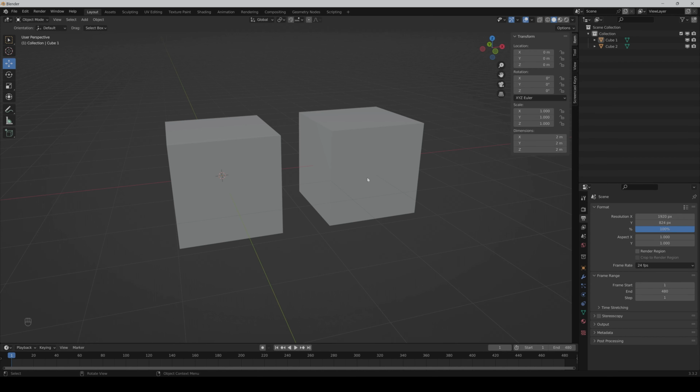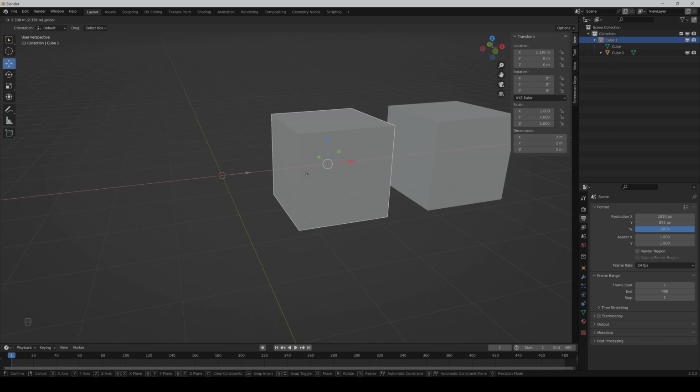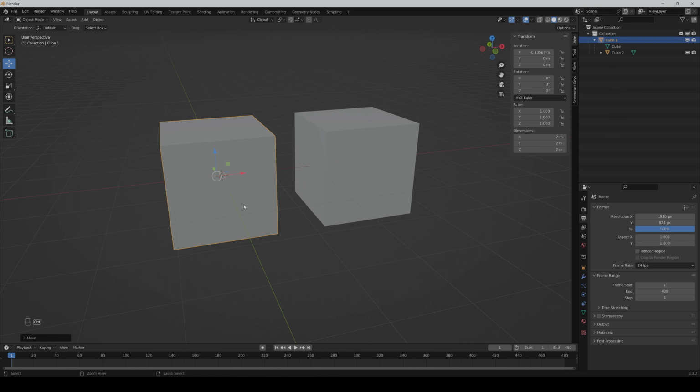If you want to parent cube 2 to cube 1, then just select both and be aware that you selected cube 1 last, and then press Ctrl P and say set parent to object. And now you can see also in the outliner that cube 2 is parented to cube 1, and if you move it, cube 2 is attached to it.